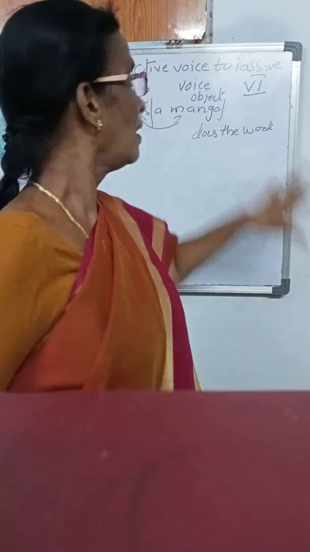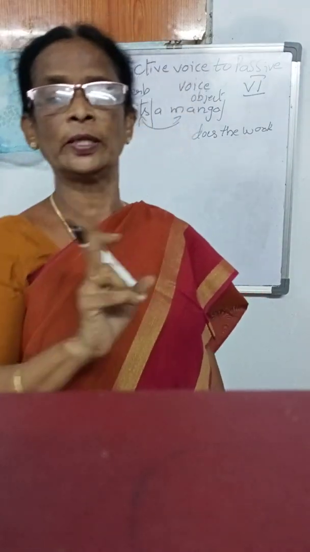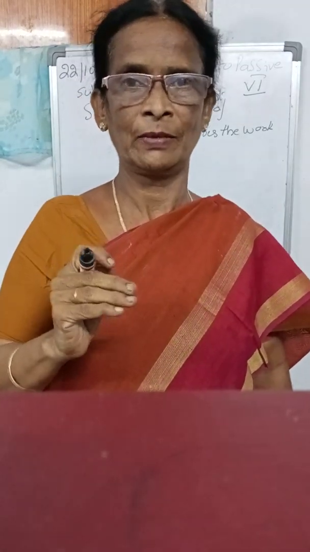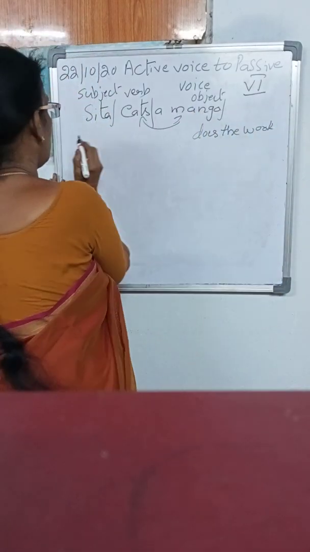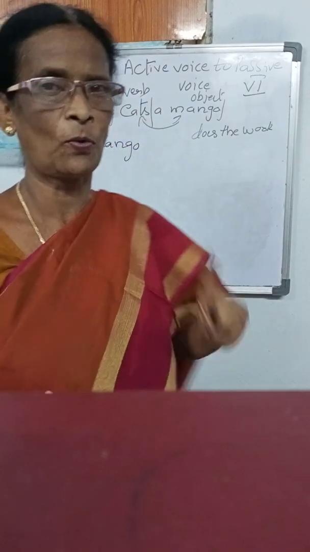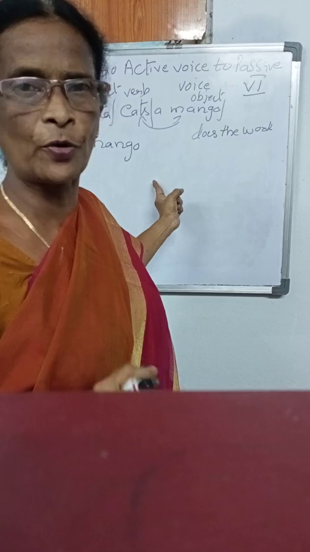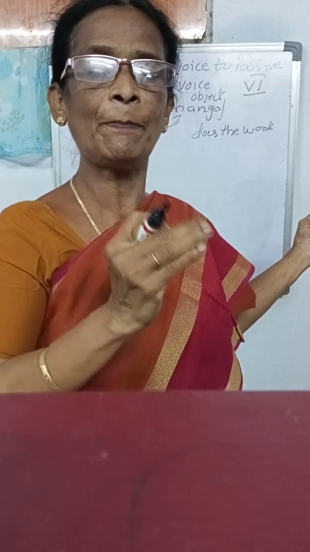While we are changing active to passive voice, you have to remember these two are very, very important. Why? Because when the object comes to the subject place, first we have to know whether the object is singular or plural. Can't you identify it? Yes, easily we can identify. For example, see here, a mango. A mango shows the singular. Now, a mango is the subject, so afterwards we have to use the helping verb.